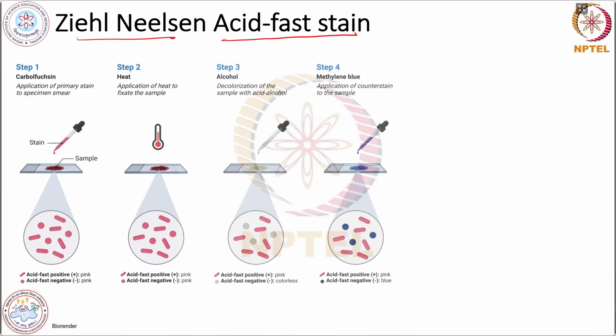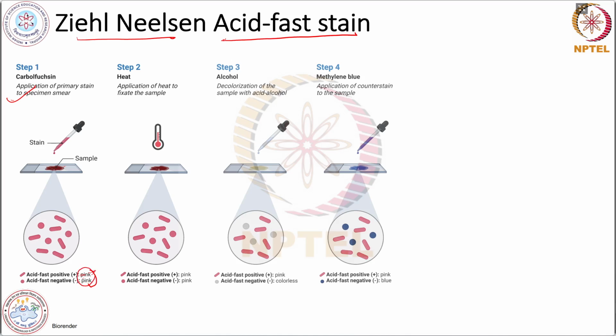In this test, they initially take a glass slide and put some culture over there, and then they apply the first stain, the primary stain, which is carbol fuchsin, and it gives a pink color to all the microbes present on that slide. Here you can see both acid fast positive and negative bacteria are pink colored.